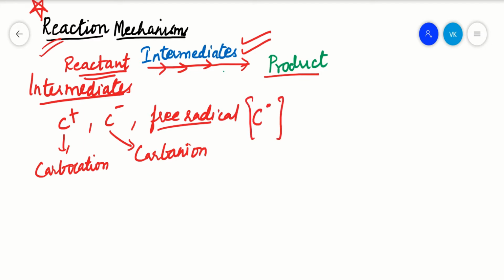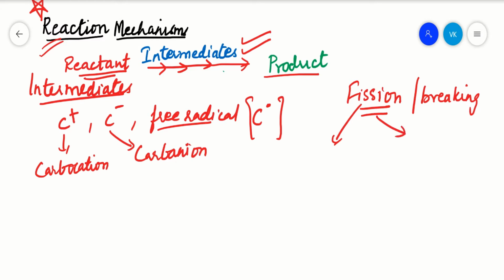Now how are these formed? Formation of these will take place in two different fissions. Fission itself means breaking. Breaking of a bond is called fission. Now there are two different types of fission, that is heterolytic fission, and the second one is homolytic fission. What is heterolytic fission and what is homolytic fission?